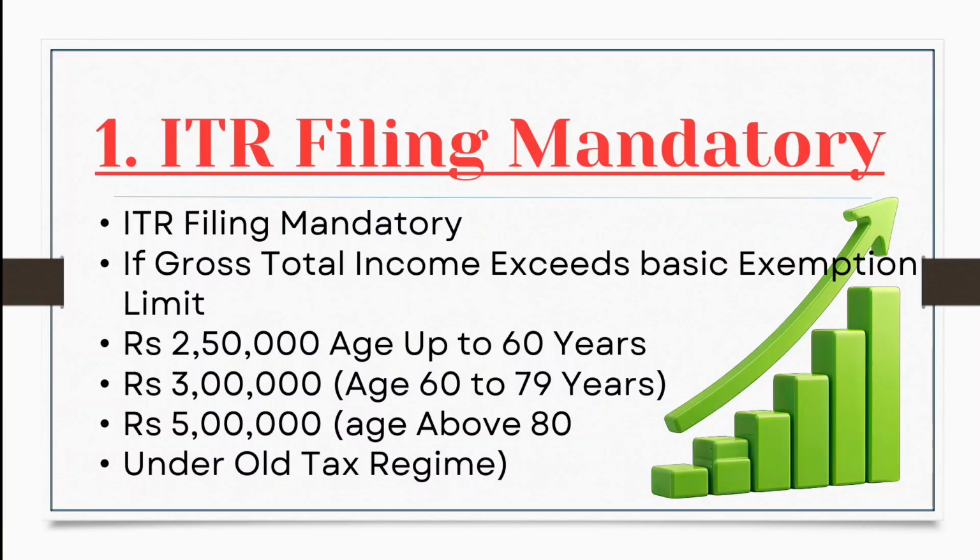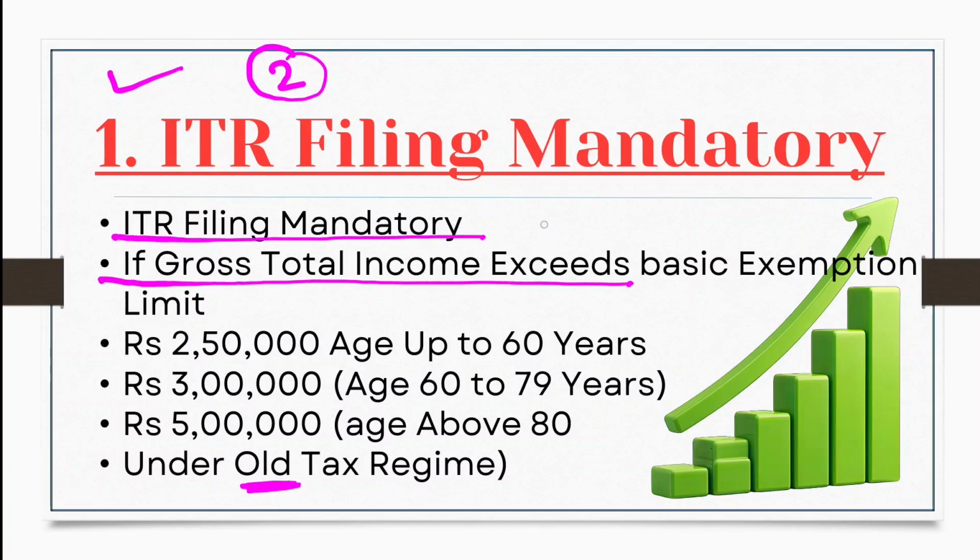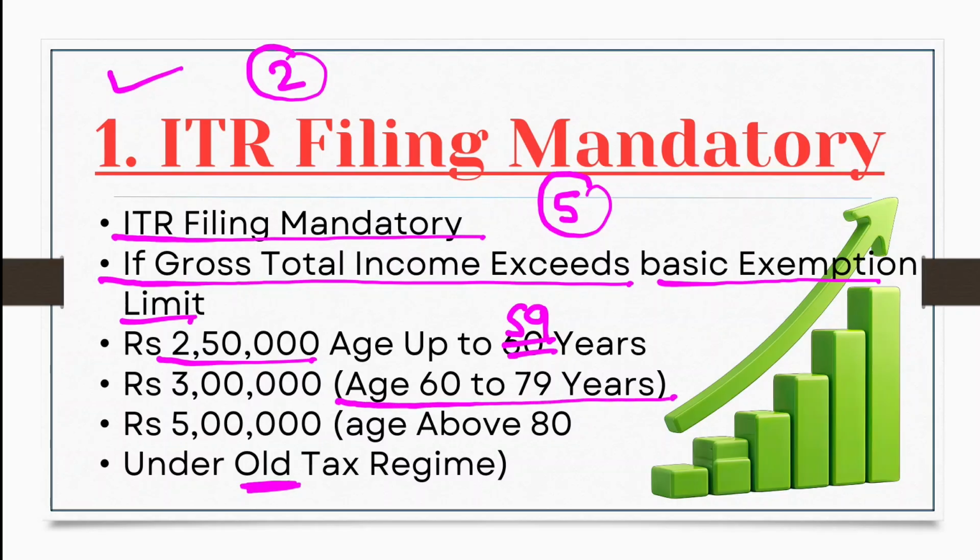So the first limit for ITR filing: there are 2 types of tax regime. Friends, if you have opted for the old tax regime, where deductions and exemptions are available, ITR filing is mandatory if your gross total income, meaning income from all of the 5 heads, crosses the basic exemption limit. The basic exemption limit is 2,50,000 rupees for persons up to 59 years of age. If your age is 60 and up to 79, then the limit is 3 lakh rupees, and for persons above 80 years, who are super senior citizens, the limit is 5 lakh rupees.